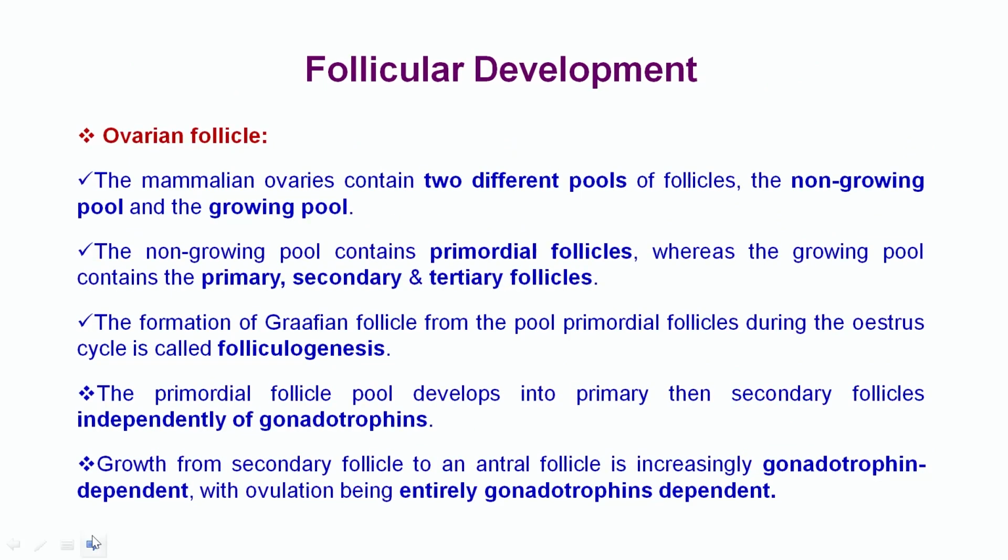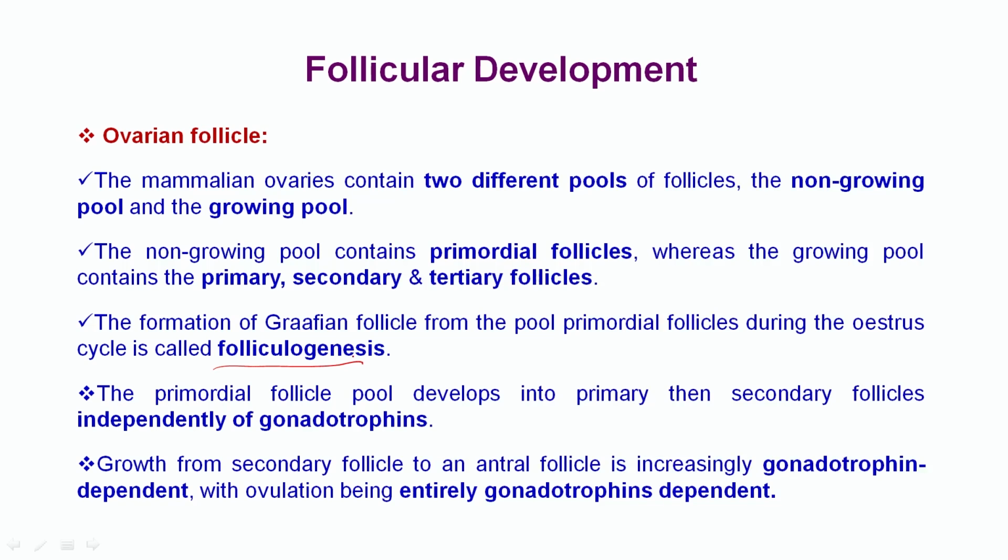Ovarian follicles in the mammalian ovaries contain two different pools of follicles: one is the non-growing pool and the other is the growing pool. The non-growing pool contains the primordial follicles, whereas the growing pool contains the primary, secondary or tertiary follicles. The formation of the Graafian follicle from the pool of primordial follicles during the estrus cycle is called folliculogenesis.